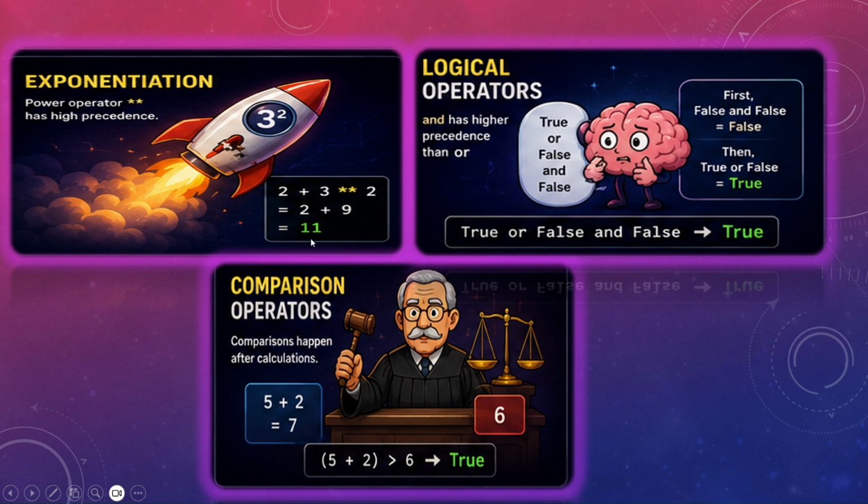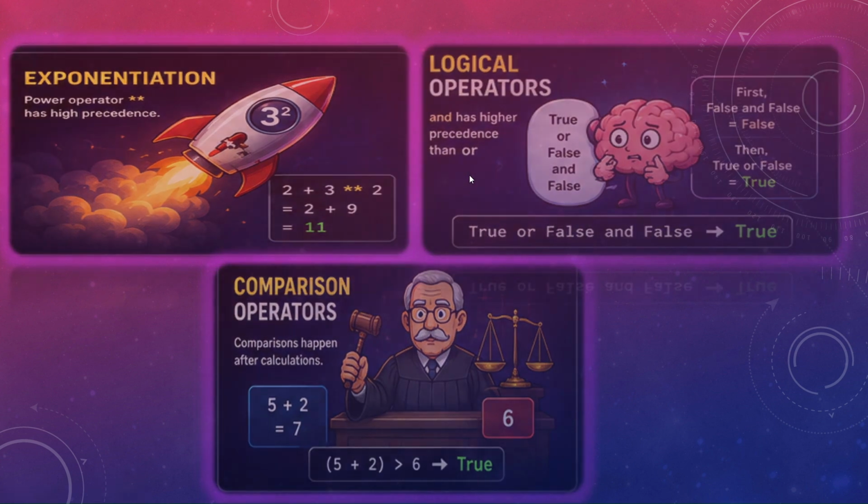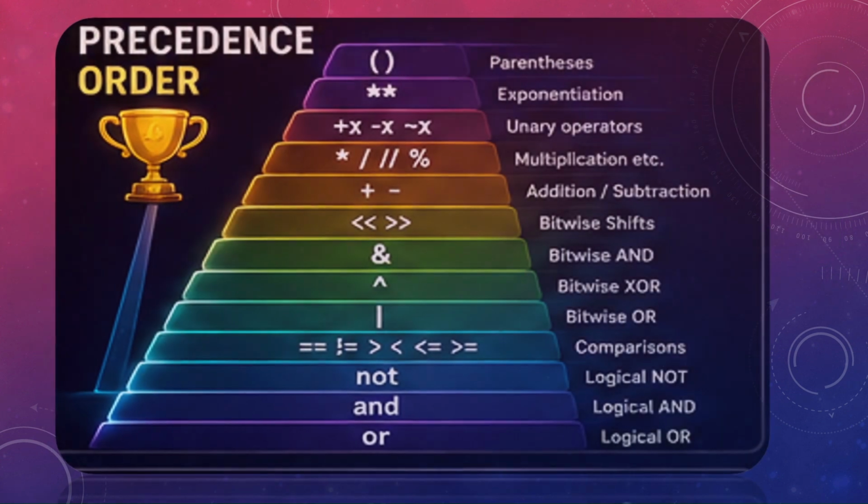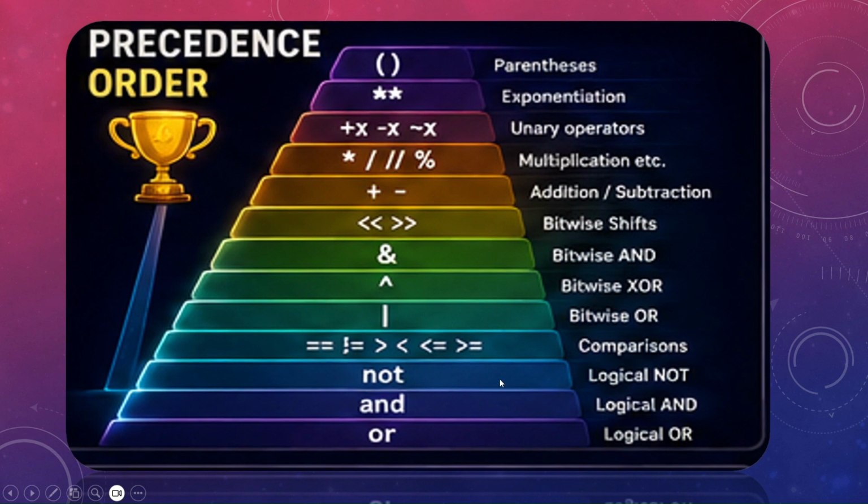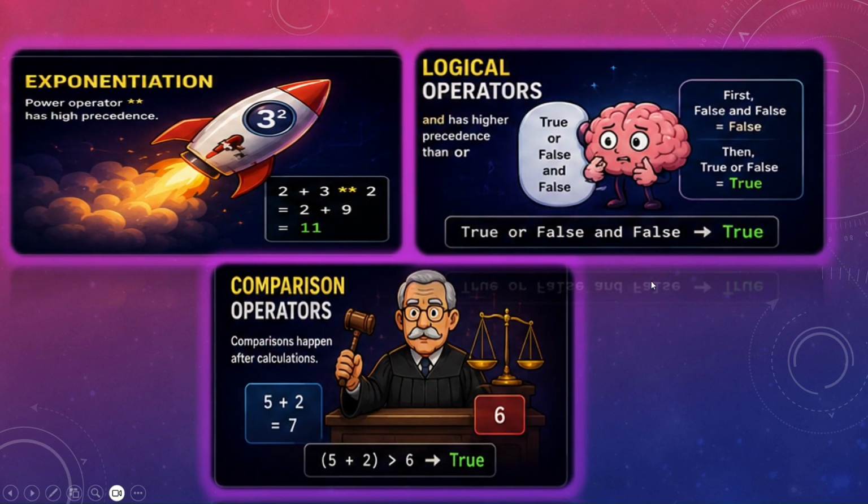Okay. Now, logical operator and has higher precedence than or. If you see here, we already said that or has the lowest precedence, and above that is and. First is and, then is or, right? So in this example, if you see true or false and false, there are two operators, or is there and and is also there.